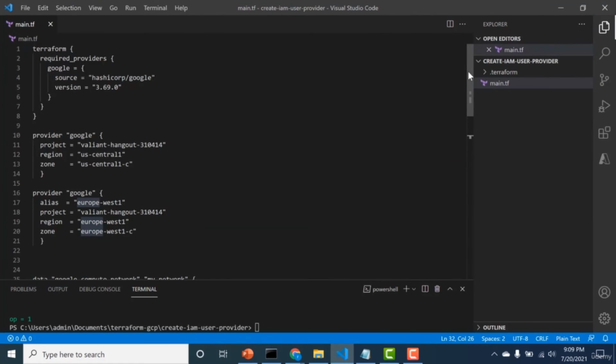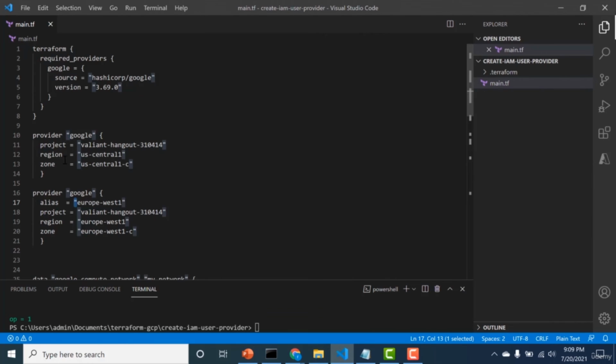Now let's go through our code. I have my main.tf and nothing else. Again, it's the provider that I've initially declared. And here for the provider config, I have two provider configs. The first provider config is for US Central 1, and I have created an alias provider. The alias is Europe West 1. And the only difference between this provider and the one above that is the regions and the zone are different.